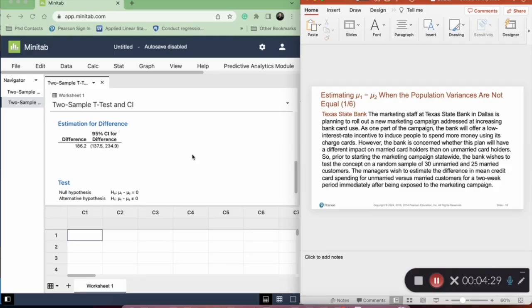So the goal was to estimate the difference in mean credit card spending for unmarried versus the married. And this one doesn't contain the 0. Listen, this interval doesn't contain the 0. So what we can conclude, maybe there is a difference in the mean. We're going to study this. But this one doesn't contain the 0, right?